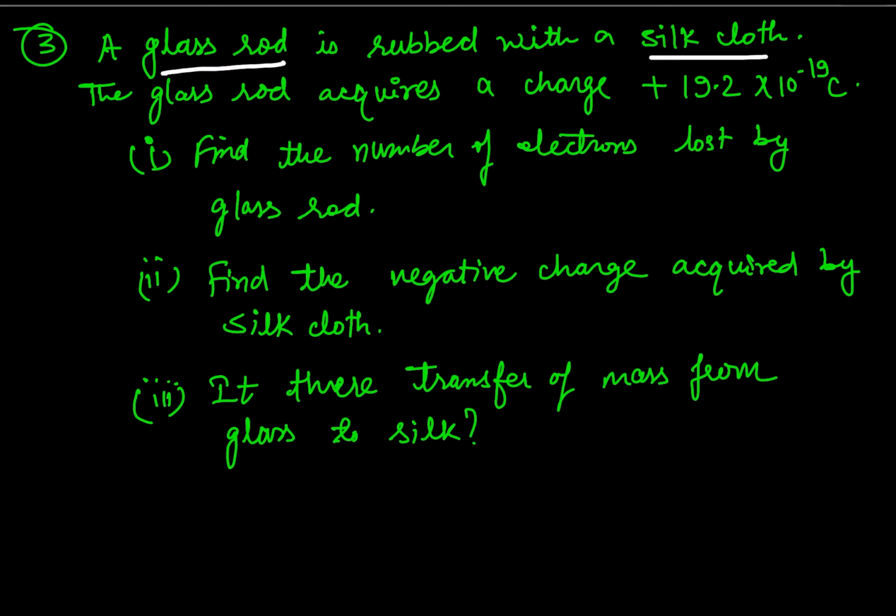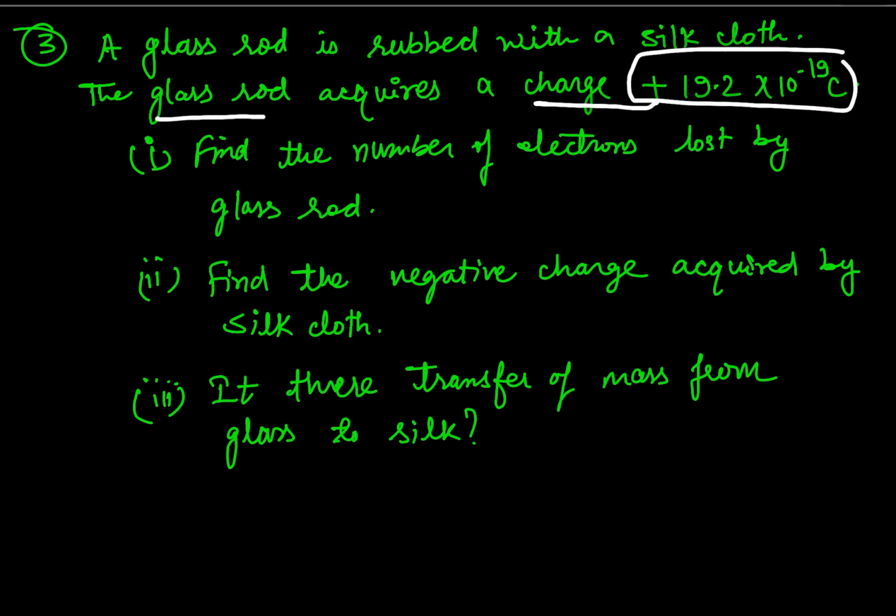This particular question is based upon the concept of friction, because in the concept of methods of charging, which I have discussed in the previous lecture, we have assumed the case of glass rod and silk cloth, that glass rod acquires a positive charge of the value given here, and silk cloth acquired the negative charge.